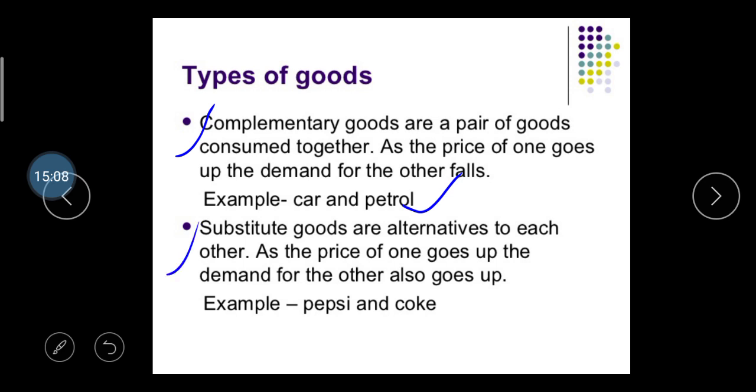Then, substitute goods, what are they? Substitute goods are alternatives to each other. As the price of one goes up, the demand for the other also goes up. Example: Pepsi and Coca-Cola. If one firm decreases its price, the other firm can also decrease its price, because these are not complementary but substitute goods. Substitute goods means they have to compete with each other, right? They are substitutes of each other.